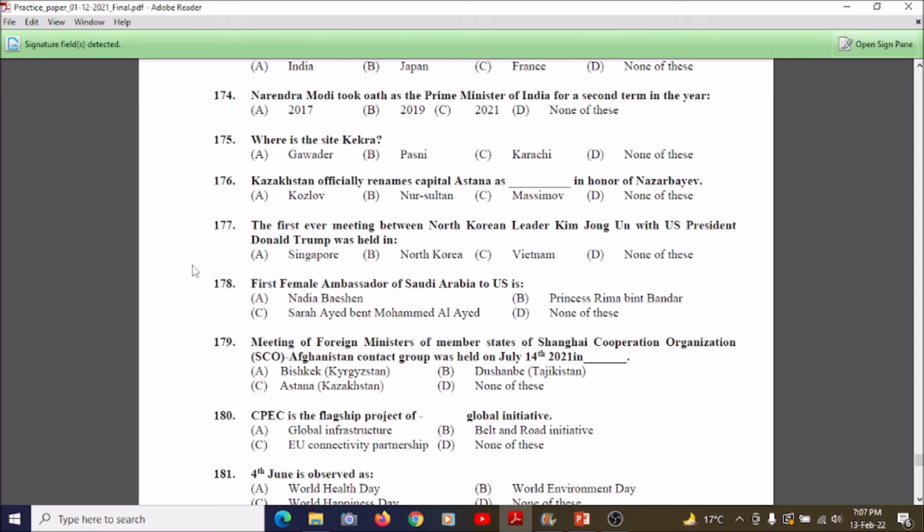Question number 177. The first ever meeting between North Korean leader Kim Jong-un and US President Donald Trump was held in A. Singapore, B. North Korea, C. Vietnam, and D. None of these. So the correct answer is A, Singapore. In Singapore, the first meeting of North Korean leader Kim Jong-un with US President Donald Trump was held.